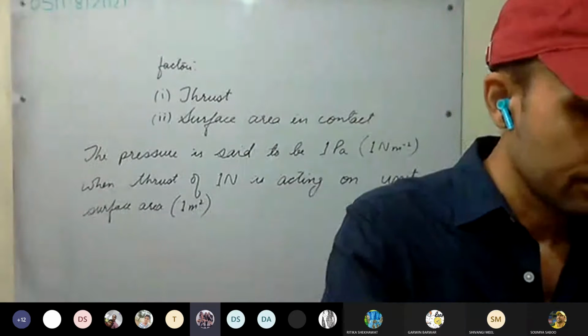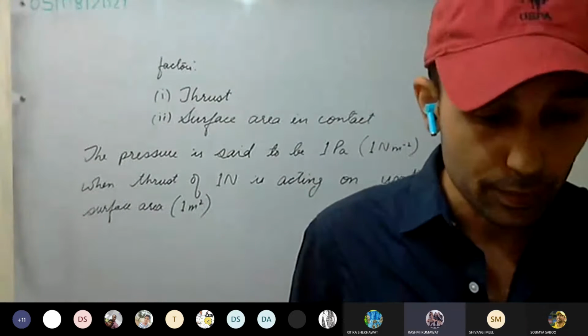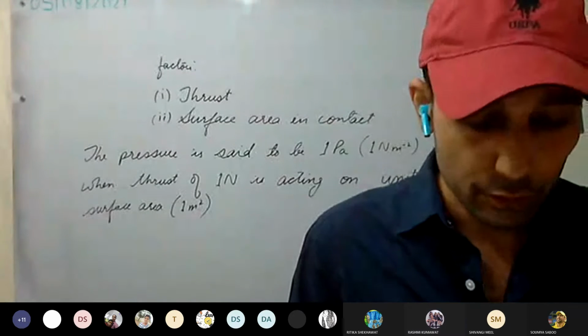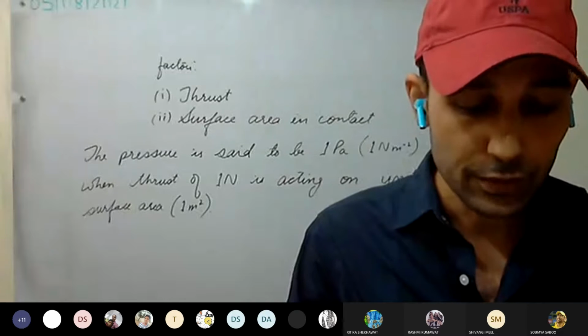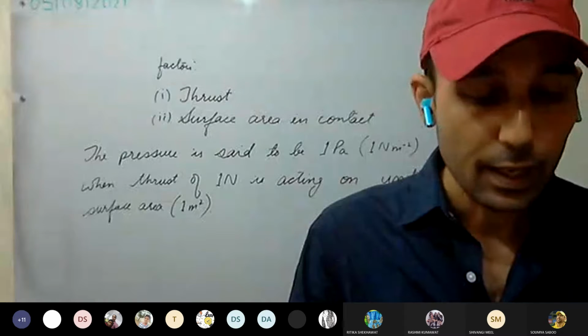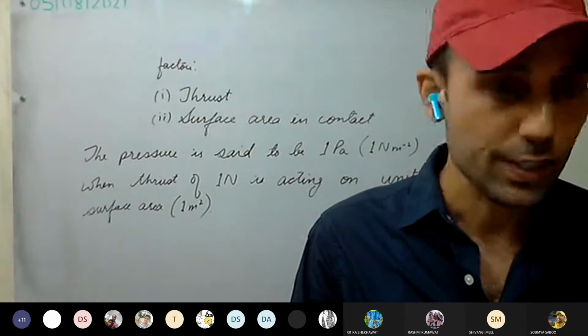Yes, sir. Sir, please repeat the 8th answer again. Yes, again. Which one? The 8th one. Okay. Why are heavy trawlers fitted with a large number of wheels? So you write the answer like this: Heavy trawlers are fitted with a large number of wheels.